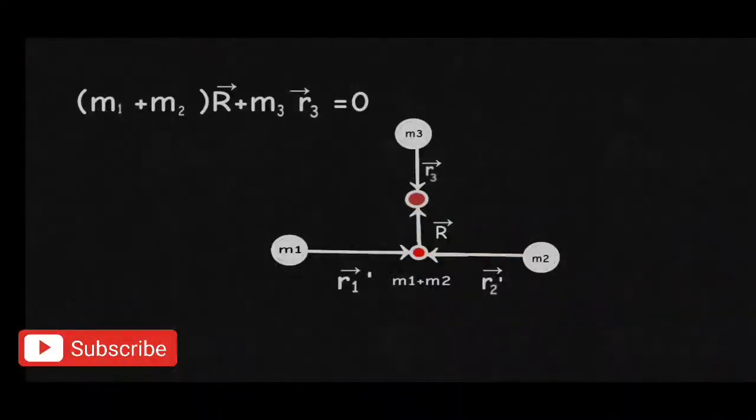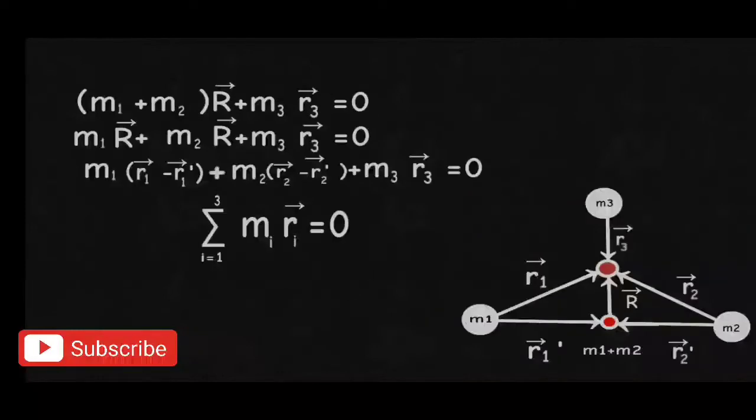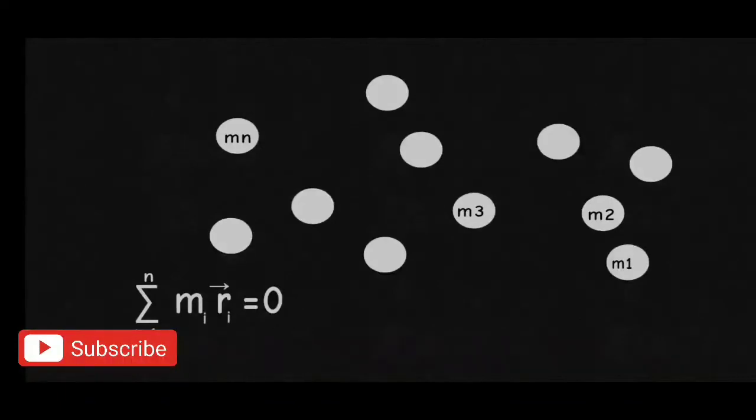Now the center of mass between the new system and the third one is what we desire. So by the previous argument we get (m1 plus m2) into capital R plus m3 r3 equal to 0. But we want it in the form of r1 and r2, not in the form of capital R. So let's draw a vector from m1 and m2 to the center of mass and put the value of capital R by the triangle law of vector addition. We get summation of mi ri equal to 0 for 3 masses. Similarly, we can prove this for n point masses using induction.